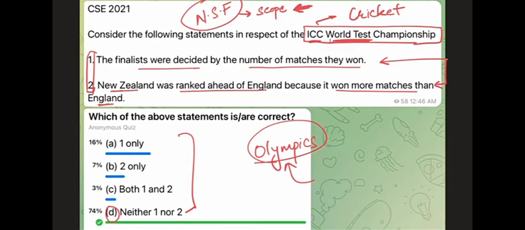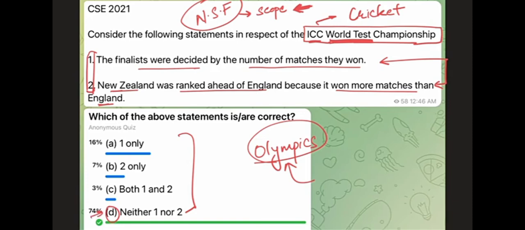But this test championship, by comparison, certainly is not the greatest amongst the greatest sporting events of the world. So that is why it is non-standard, and if it is non-standard, it has been asked randomly, right? Whatever is asked about this World Test Championship, whether it is of cricket or anything else, both of the statements will be random. So this is another reason why it is delta, right? The answer is neither one nor two.